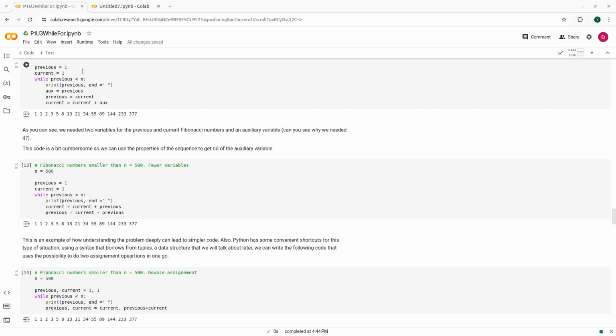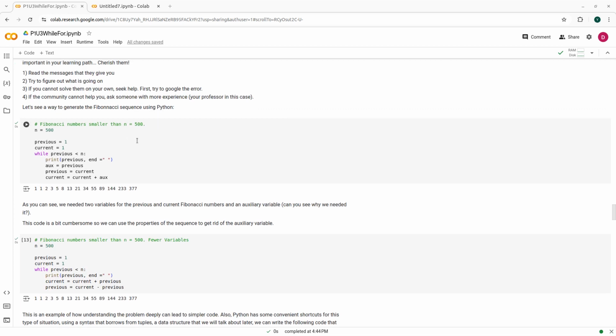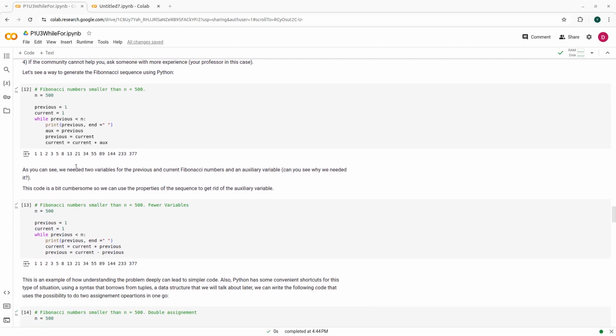Okay, so initially everyone is 1, and then I store one of the ones in previous, then the current becomes the previous, and the current is added to the previous to generate the next one, and so on and so forth. And by running that I get the first n Fibonacci numbers. I have the Fibonacci numbers smaller than a quantity. So I generate Fibonacci numbers until I go bigger than, in this case, 500, for example.